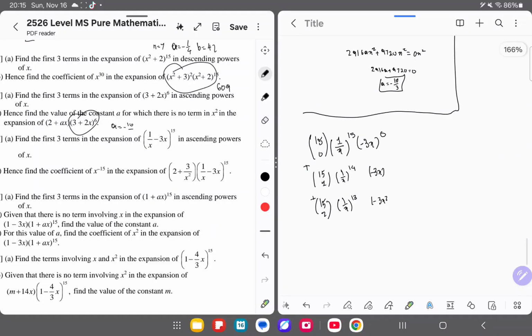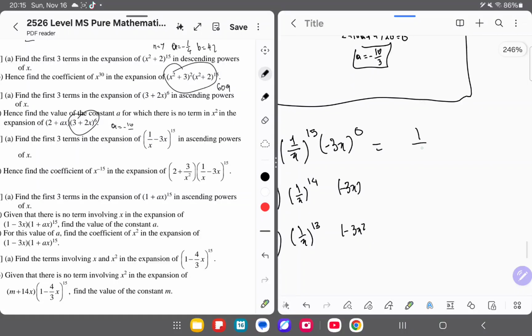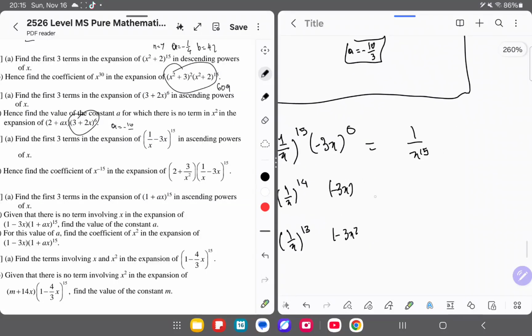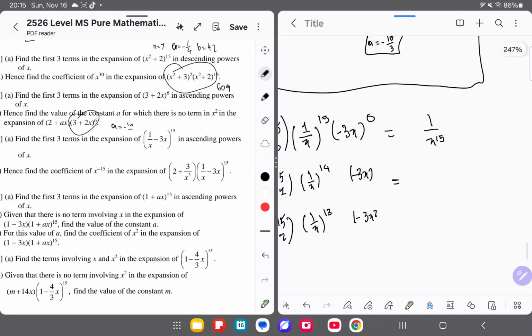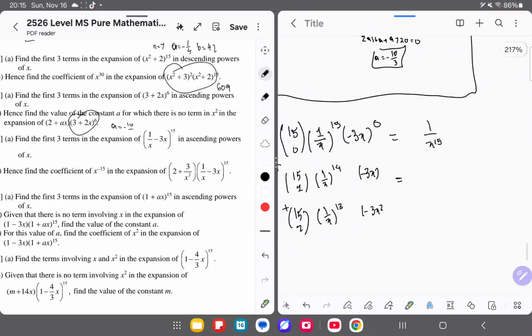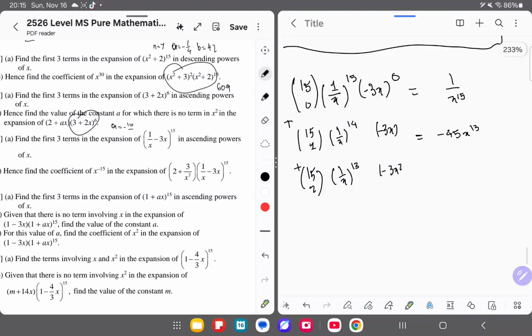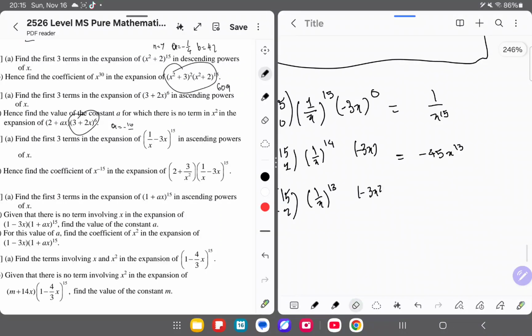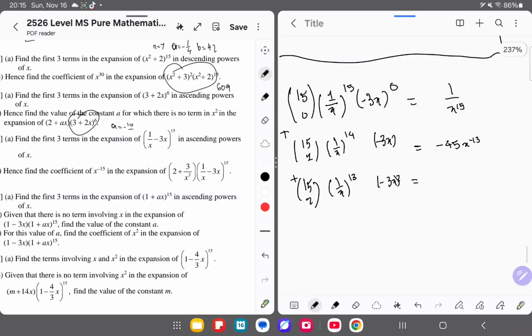And of course the first 3 terms you have to add. Here it will just be the inverse of x power 15. Here it will be minus 3x power of 13, no, minus 45 x power of minus 13, to be correct, because I wrote it the wrong way initially.